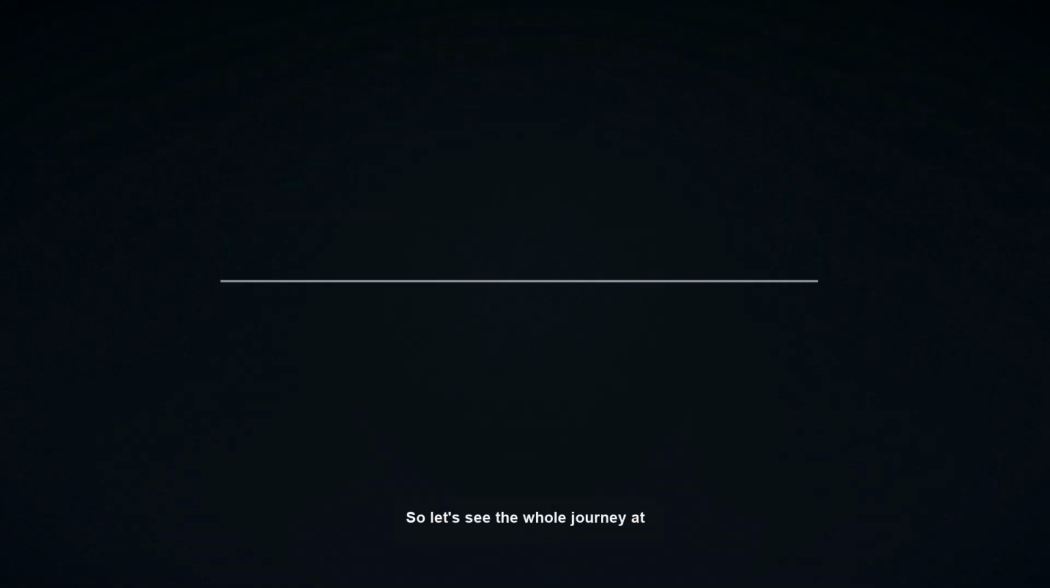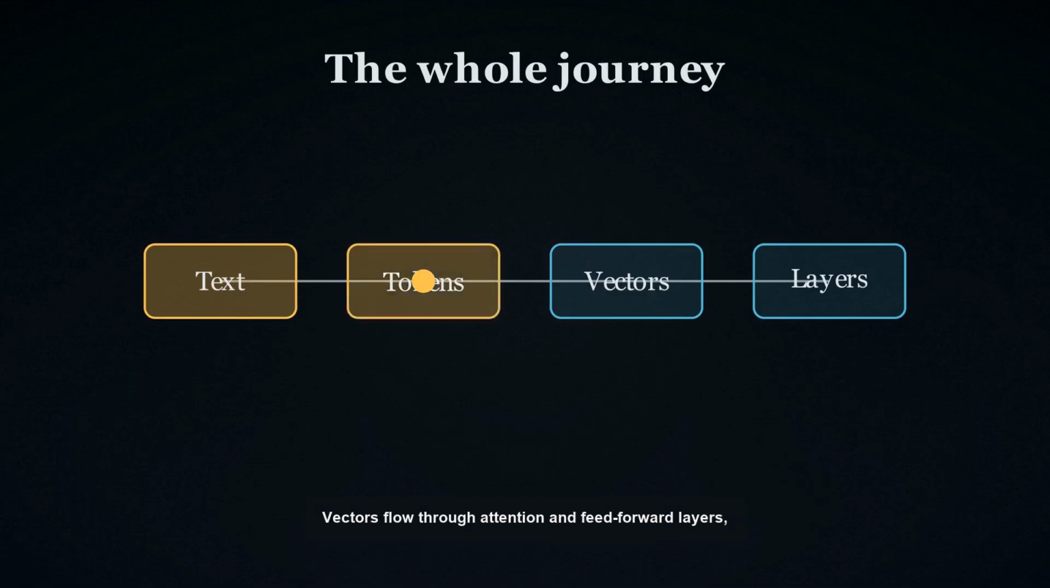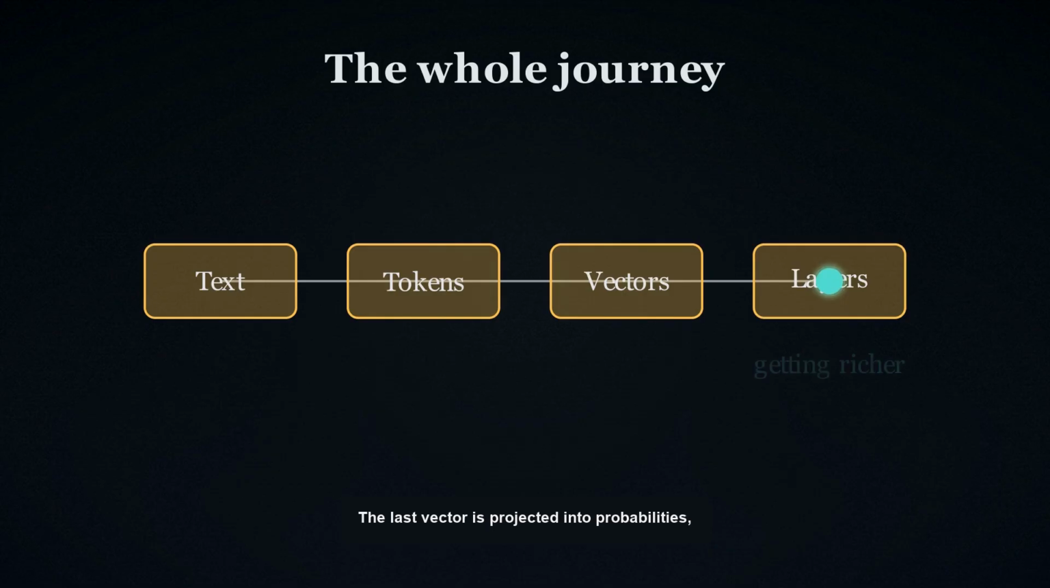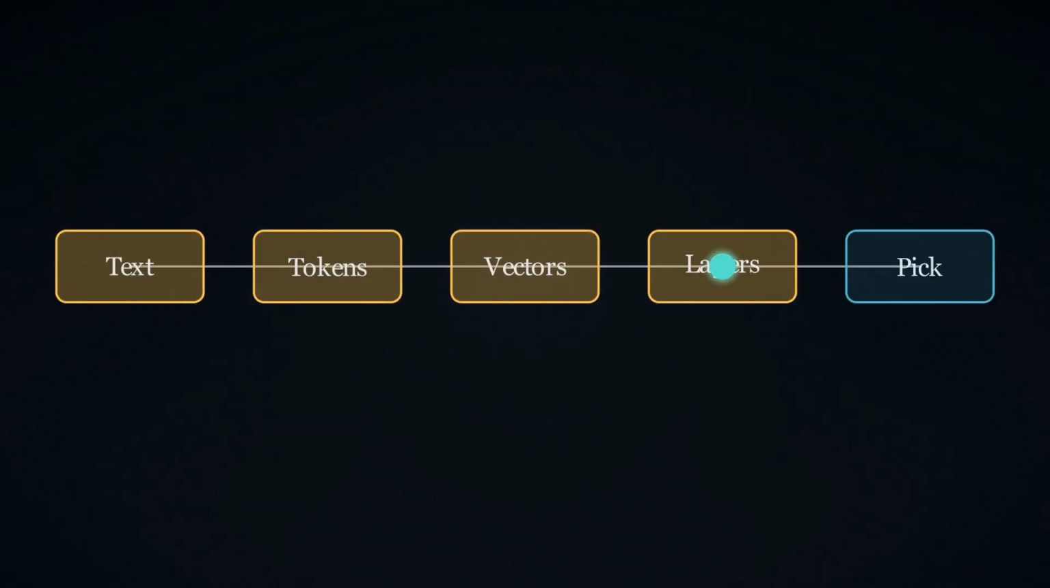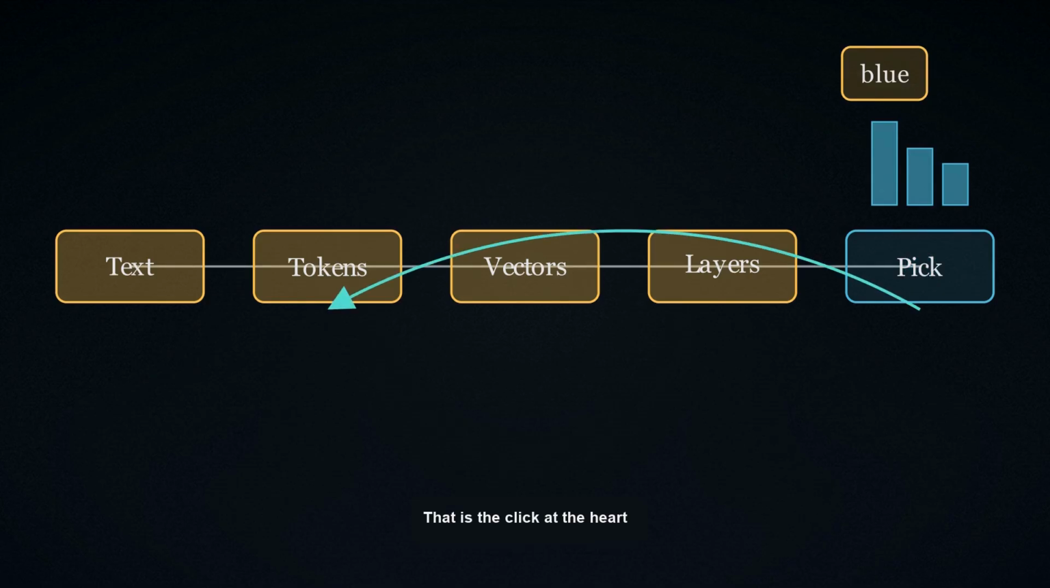So let's see the whole journey at once. Text becomes tokens. Tokens become vectors. Vectors flow through attention and feed forward layers, getting richer at every step. The last vector is projected into probabilities, and one token is picked. Then the loop runs again and again until the answer is done. ChatGPT does not dream up a reply all in one go. It predicts one token, adds it, and repeats. That is the click at the heart of it.